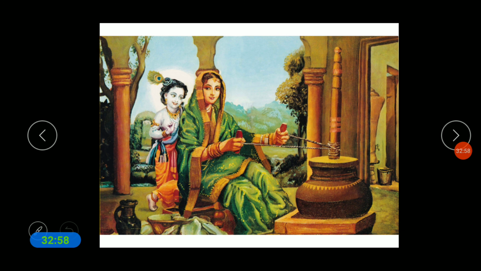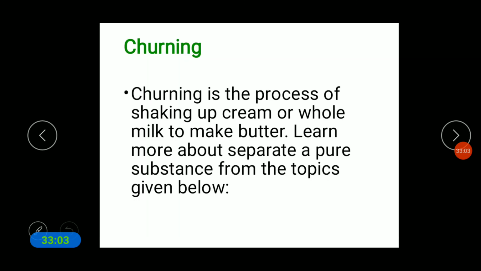So this is the process we call churning, that is removing cream from whole milk to make butter. So this is your lesson, separation of substances. Okay, thank you.